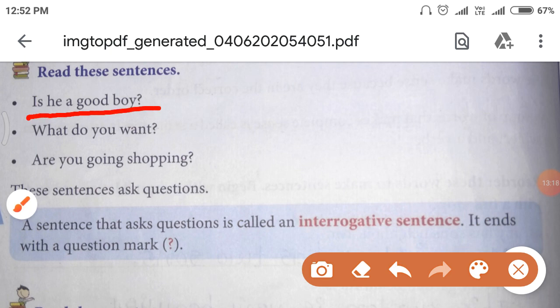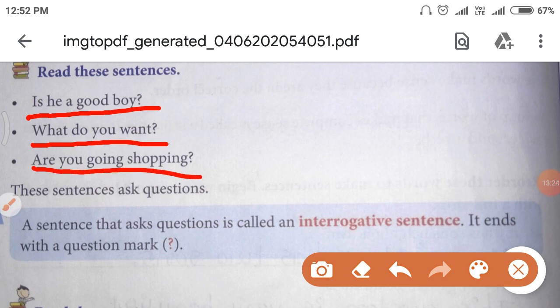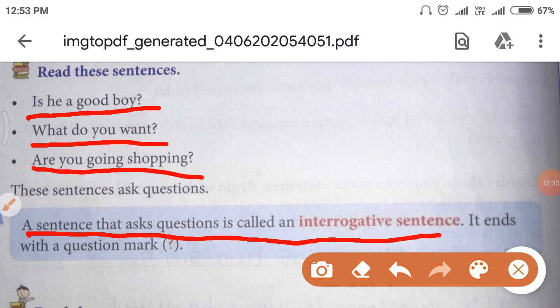Is he a good boy? What do you want? Are you going shopping? These sentences ask questions. So, a sentence that asks questions is called interrogative sentence. It ends with a question mark.